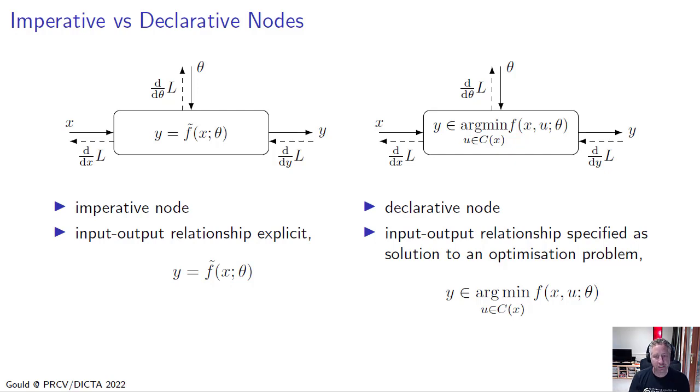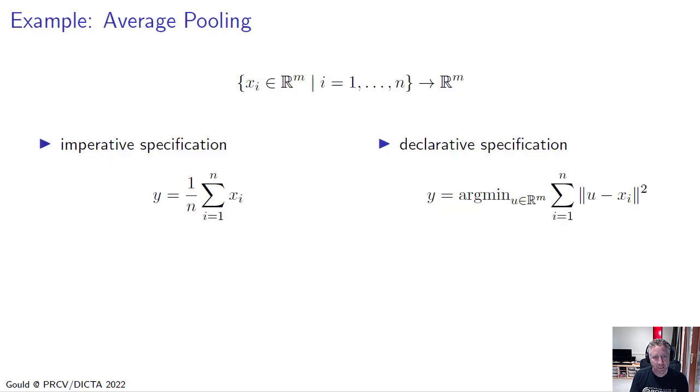So within the node itself, we're going to solve this optimization problem, and we're going to return the solution to the optimization problem as the output of the node. And the nice thing about imperative and declarative nodes is that they can coexist within the same computation graph or deep learning model.